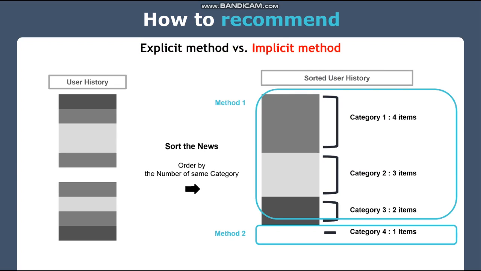After they read some news, now they have history, so we can recommend with this history of the user. First, we will sort the news by the number of the same category. After sorting, we can choose the top 3 categories and we will use 2 methods. The first one is for ranked news, which is in the top 3 categories, and the second one is for the rest of the news.